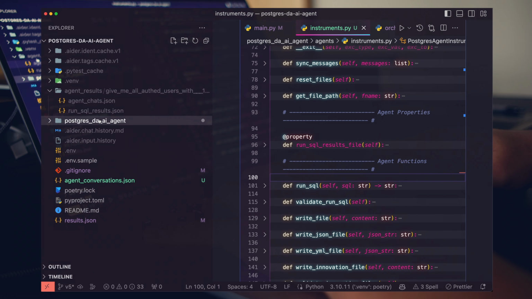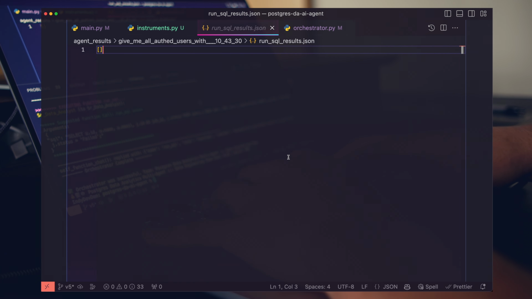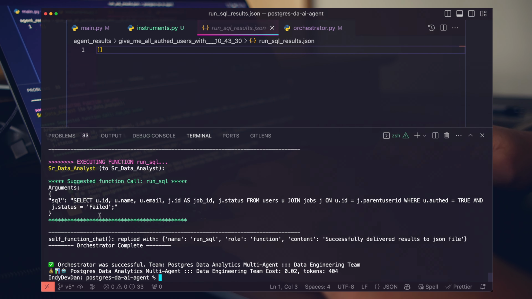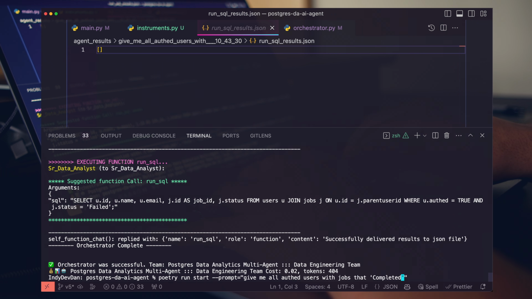We can see that we have this new agent results directory, and it contains our agent chat and our run SQL results. In this case, we got nothing. Let's see what's going on there. User ID auth is true and failed equals this. So maybe this is a concrete result. Maybe there's really nothing to be returned here. Let's try completed, that have status completed. Let's go ahead and run that.